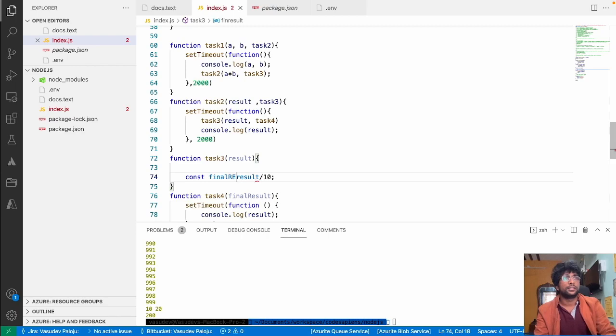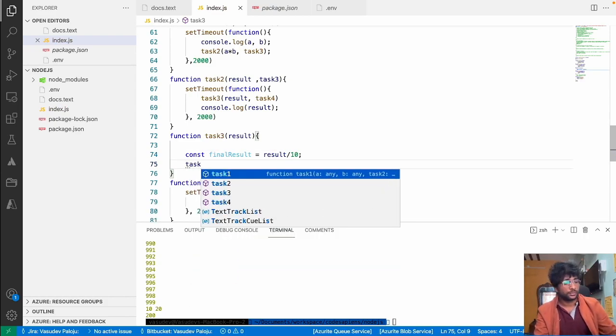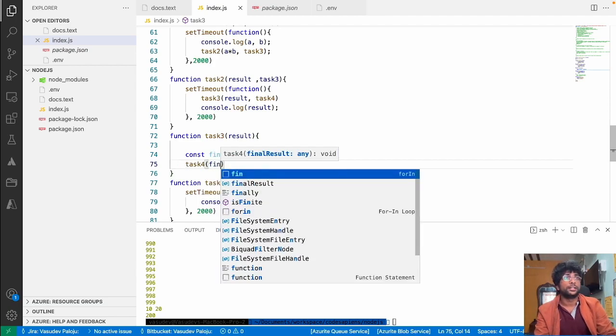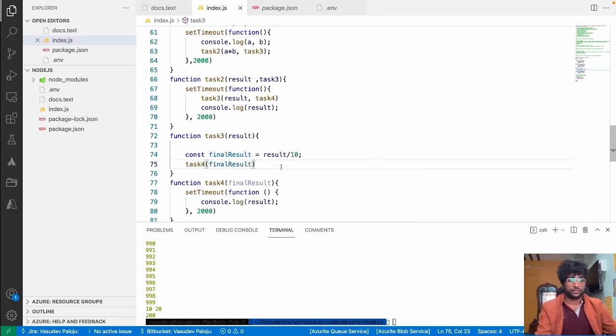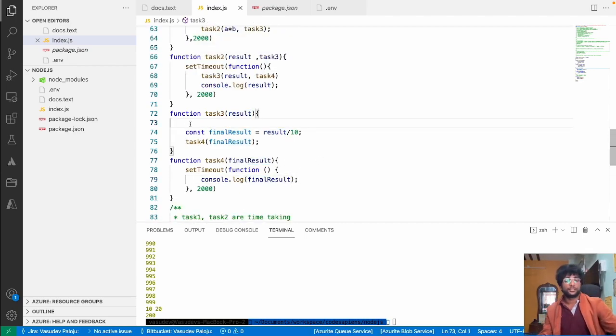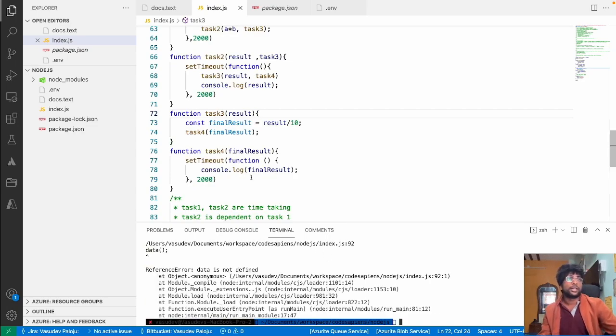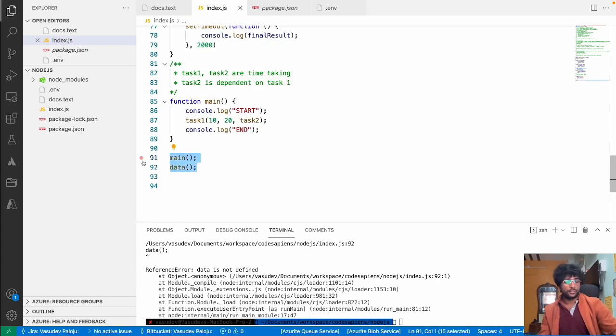constant final result is equal to this, and you are calling task 4 now, task 4 with this final result, right? And you must have already lost somewhere, but what are we doing? What is this final result? What is task 3, task 4? So when you have such dependent tasks, this is what happens, right? I don't have the main function, data function defined.